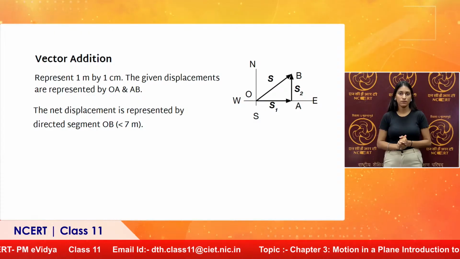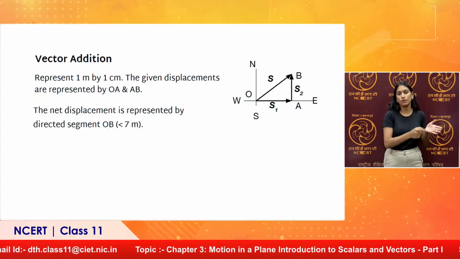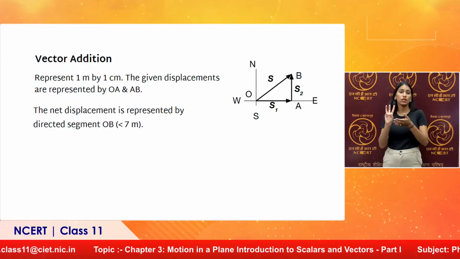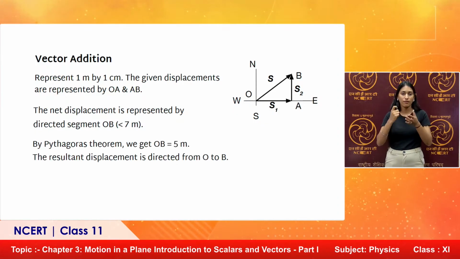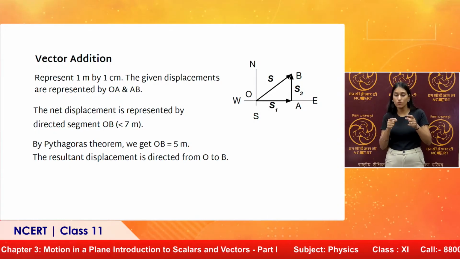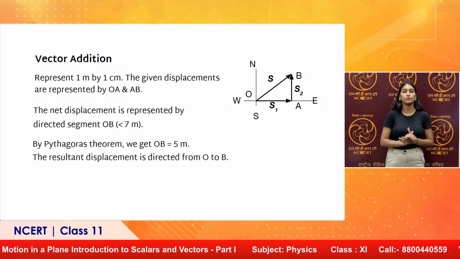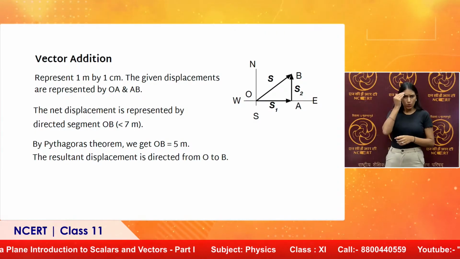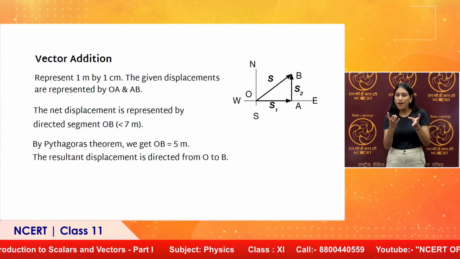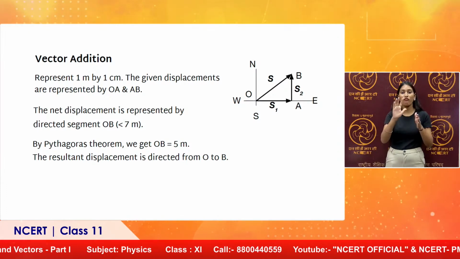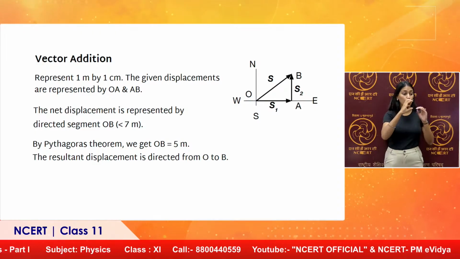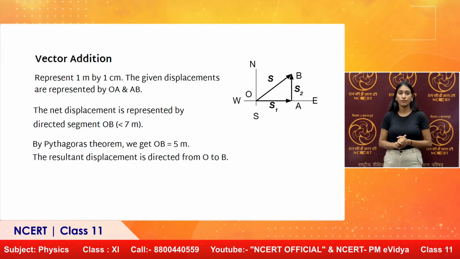So, had these been scalars, 4 plus 3 would have been 7. Here, 4 meter east plus 3 meter north is not 7, it is less than 7 meter. So, vector addition is different from scalar addition. You can find out OB by Pythagoras theorem, which you know from your knowledge of mathematics in previous classes. The net displacement will be 5 meter from O to B, and direction also you can actually check diagrammatically.